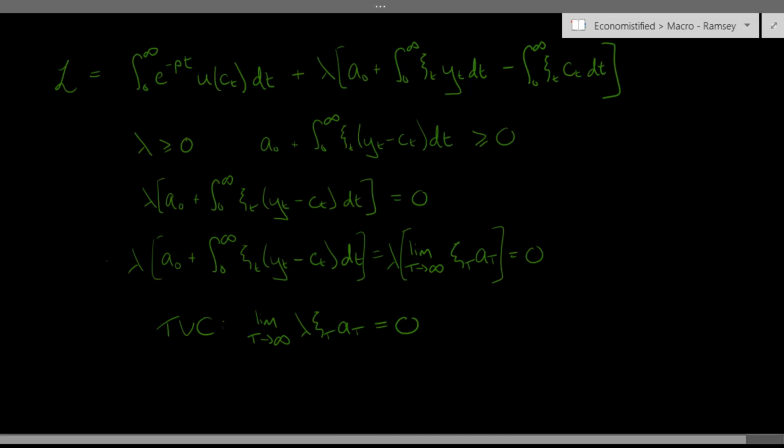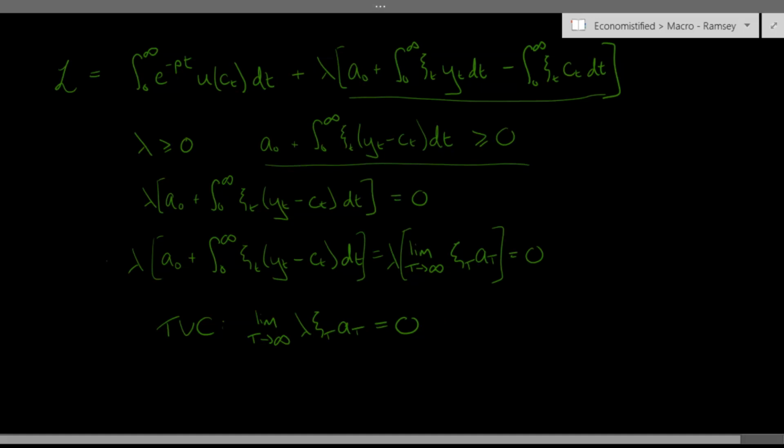So this term here is equal to 0, and when we derive the first order condition for consumption, you'll see that lambda is also going to be strictly positive. The limit as t goes to infinity of c t times a t is also just going to be equal to 0. And so our budget constraint up here, which we said held with inequality, is actually always going to bind. It always holds with equality.